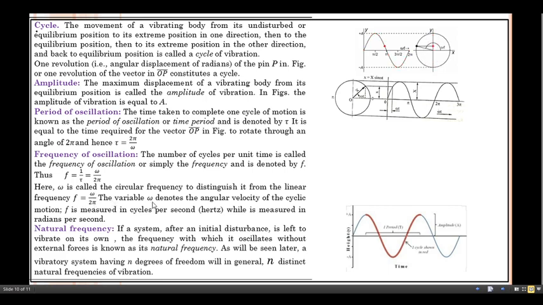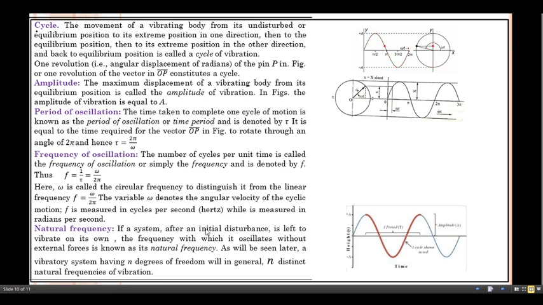The variable omega denotes the angular velocity of the cyclic motion. f is measured in cycles per second or hertz, while omega is measured in radian per second. So what's about the natural frequency?